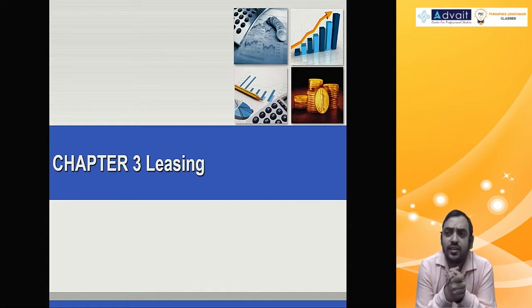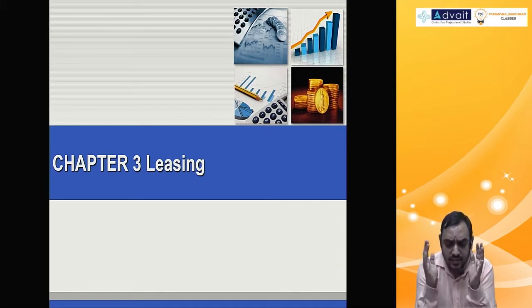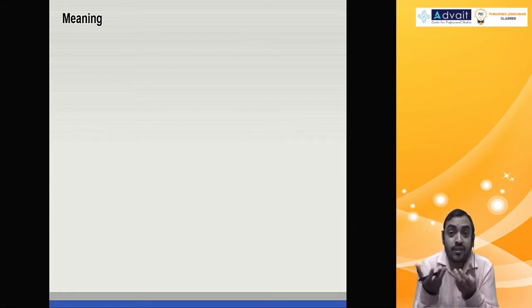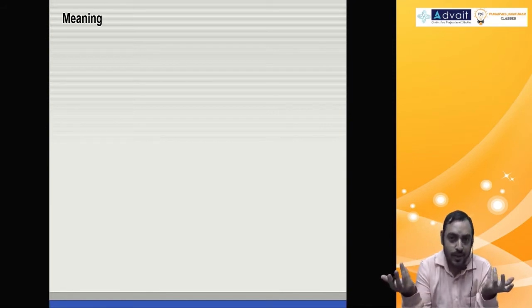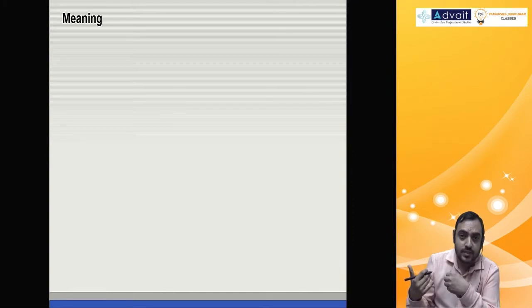So leasing, you know there are two types of leases, operating lease and financing lease. We are not talking about that here. This is lease. You know lease means the person who gives it on rental basis machinery, building, property, etc. The person who gets it on lease is called the lessee.